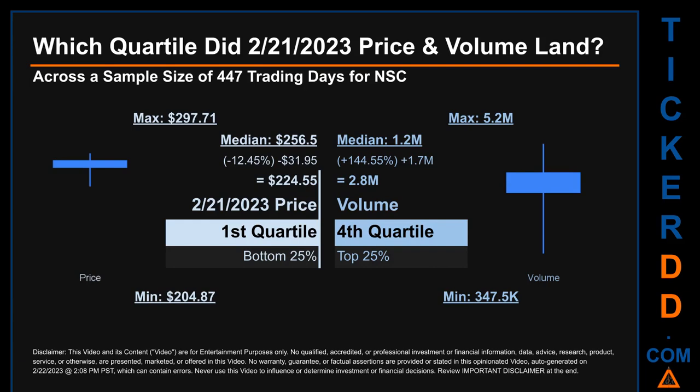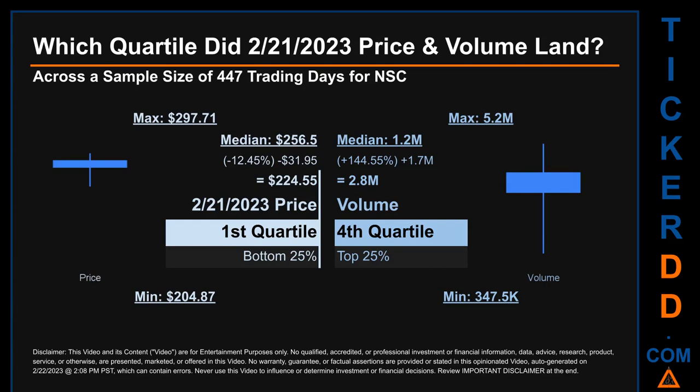Which quartile did February 21, 2023 price and volume land? Across a sample size of 447 trading days, the maximum end-of-day price for NSC was $297.71 while the minimum was $204.87. Within that price range, February 21, 2023 price, of $224.55, landed within the first quartile, meaning it was within the bottom 25% of all sampled end-of-day prices.